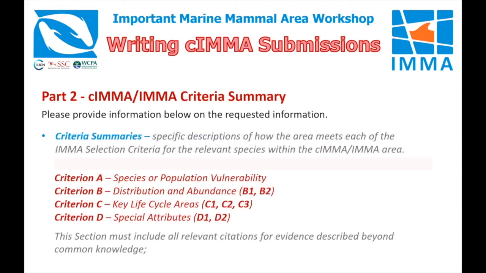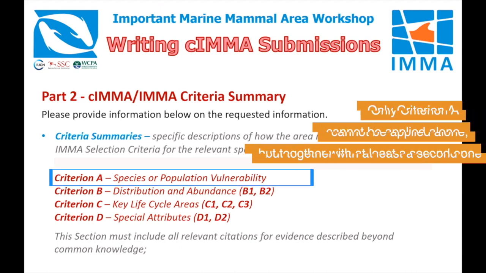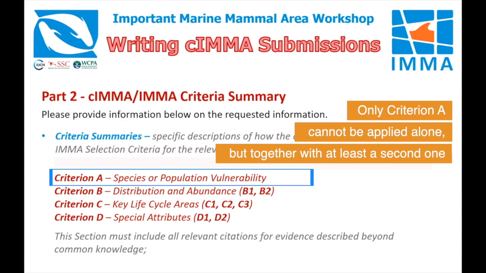In part 2 of the standard submission form, the specific descriptions of how the area meets each of the IMA selection criteria for the relevant species within the candidate IMA area. Only one criterion is required to be eligible for submission.